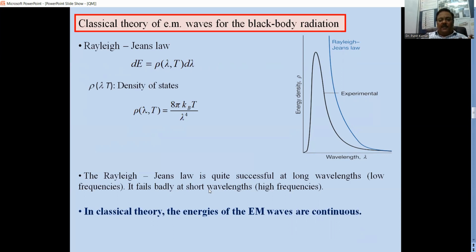This Rayleigh-Jeans law was quite successful at long wavelengths, but at short wavelengths it fails badly due to the high frequency. As we all have seen here, the earlier concept was that light is a continuous process. There is no discreteness.